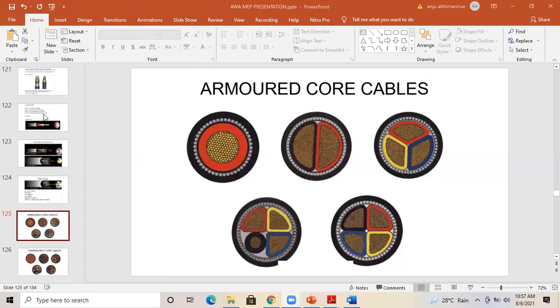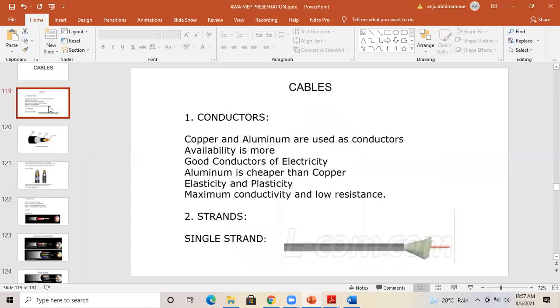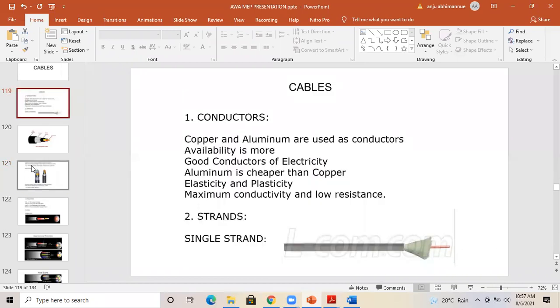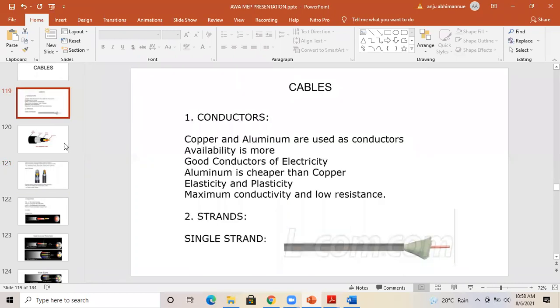Now, what is single and stranded cable? Single strand or multi-strand. You can see this one is a single strand, because it is a solid conductor or single stranded conductor. And this one is multi-stranded conductors. So which cable do you think we will be using for electrical purposes, and why? Single strand cable or multi-strand cables?